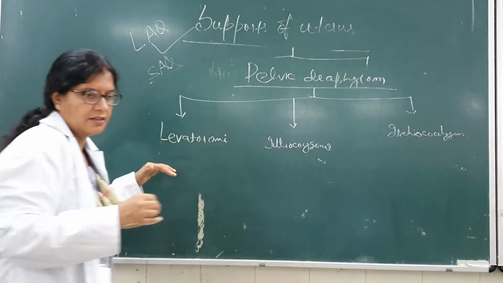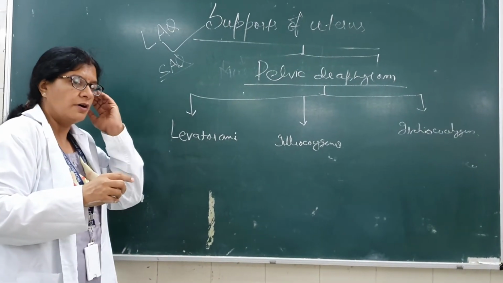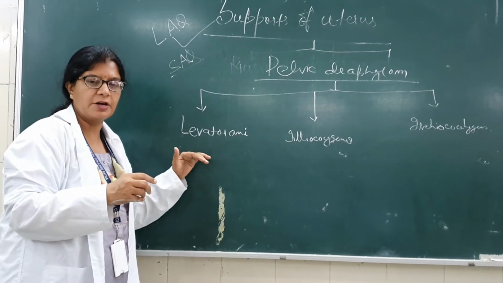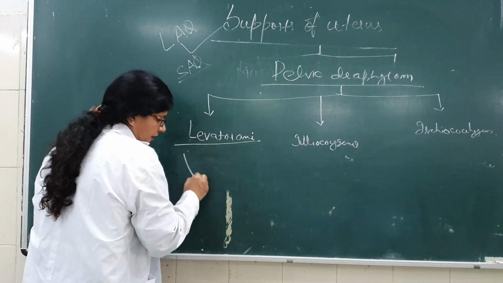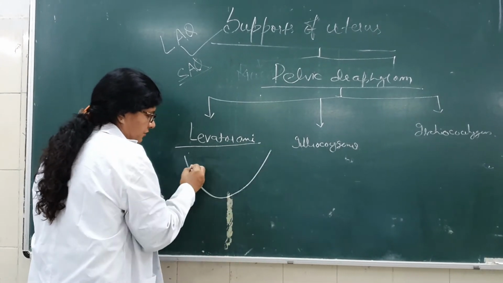These three muscles form the pelvic diaphragm. Levator ani arises from the arch of the pelvis, the white line.